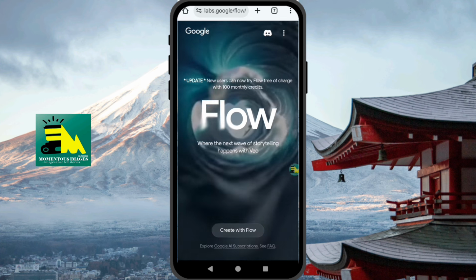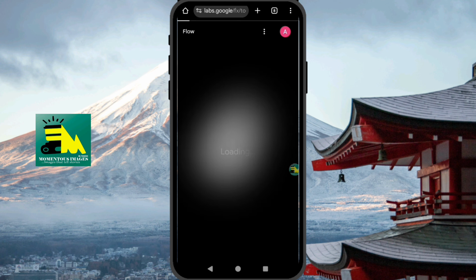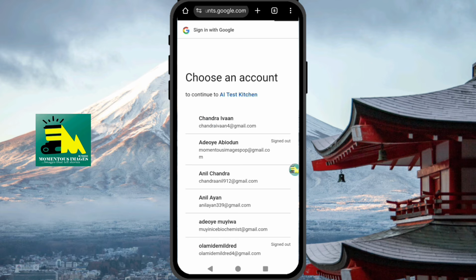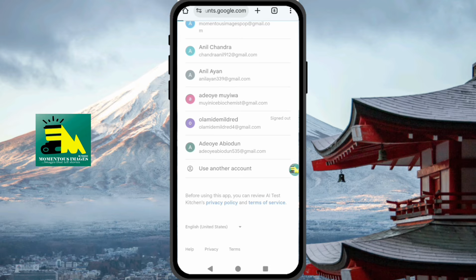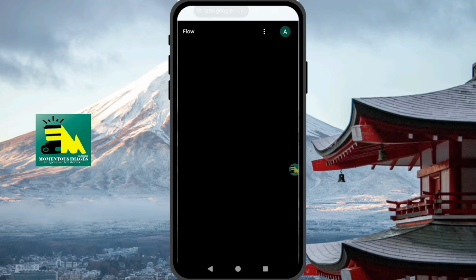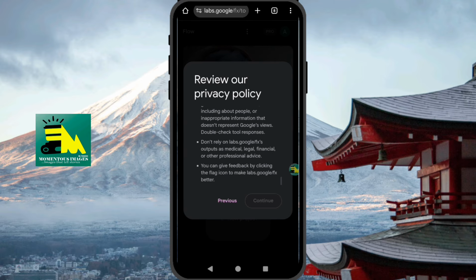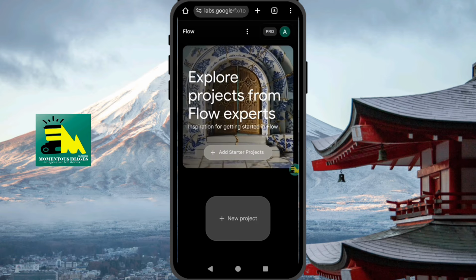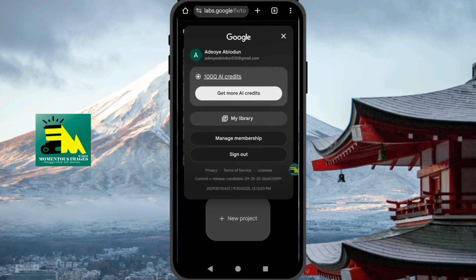This flow, as you can see, this is the flow. I just want to check the accounts that I completed. Let me click the Adioye Abiodun. So I clicked it. You can see I want to show you that 1000 credit that they gave me. So just follow it, continue. As you can see, let me show you.